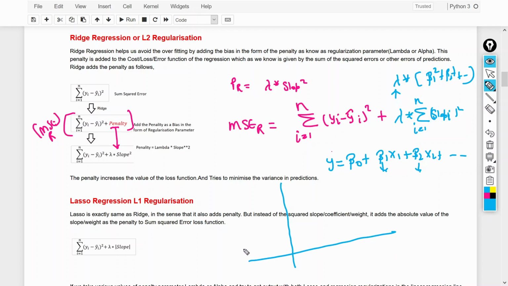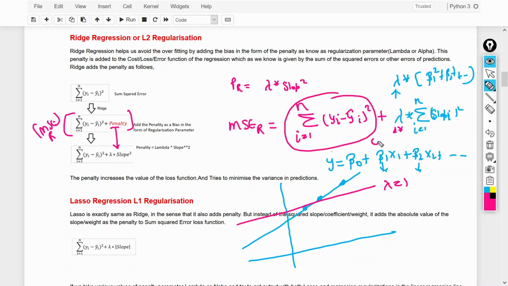This is the best fit line by using the linear regression. This is your training data set. If I use lambda equal to 1, I will get this particular line, right? Because I will use lambda equal to 1 multiplied by all the slopes. Earlier this was equal to 0, so 0 plus some penalty terms. It means we will add something here, this particular penalty. So we will get less slope as compared to the earlier line. With lambda equal to 2, we will get this particular line.